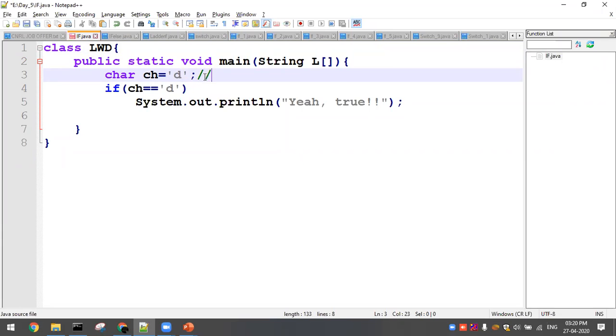We'll be checking, right, int i equal to 5. In the if condition you'll be checking whether the value of i is equal to 5 or not. There you will find the value of i is 5, so 5 equal to 5 is what? True. In a similar way here I am just checking a character. So character ch equal to d, is it equal to d or not? Yes, true.